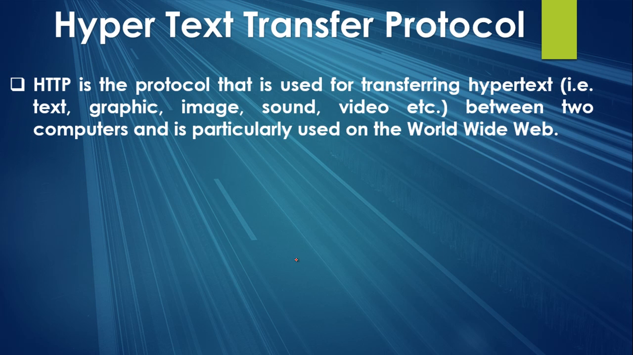So HTTP is a protocol that is used for transferring hypertext. Hypertext means data which consists of text, graphics, images, sound, videos, etc. In a website you can see textual data, images, graphics, and sometimes sound or video also. So the purpose of the HTTP protocol is transferring hypertext files between two computers, and it is particularly used on the World Wide Web. World Wide Web means on the internet, right?